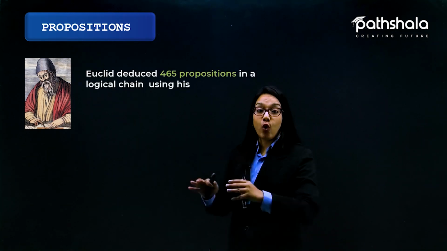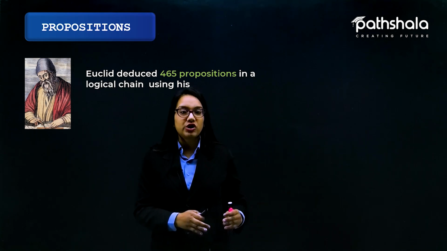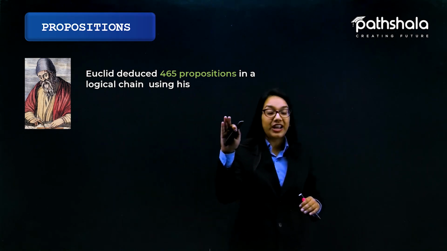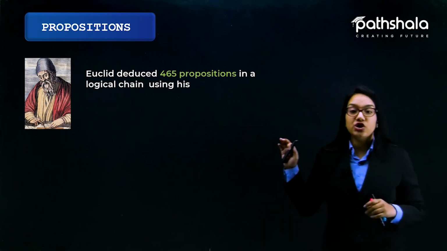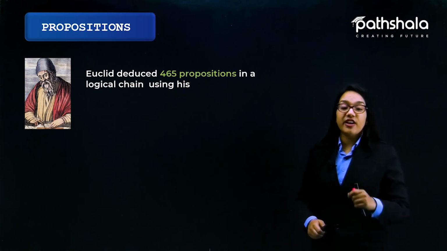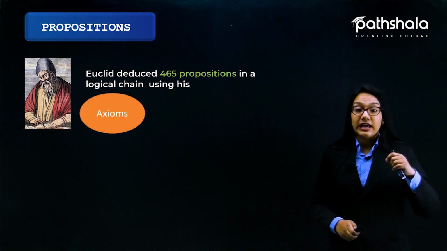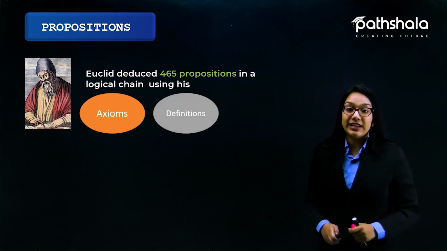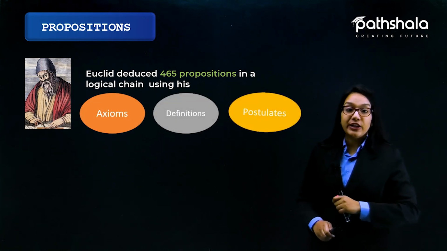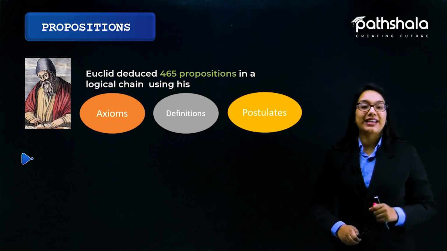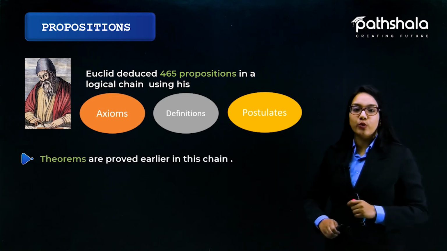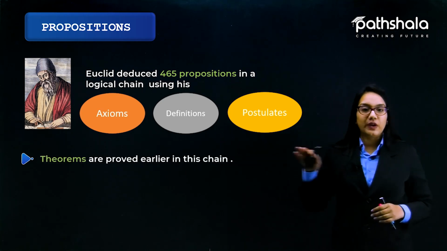Euclid deduced 465 propositions in a logical chain, using his axioms, definitions and postulates, and the theorems were proved earlier in this chain.